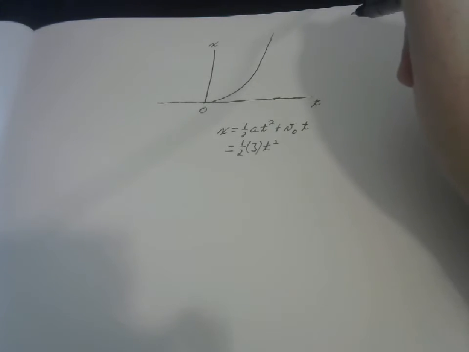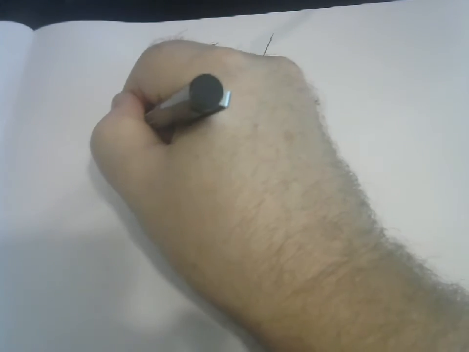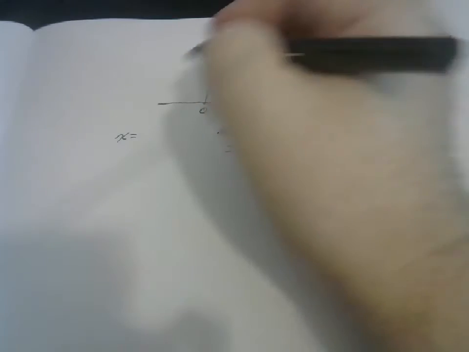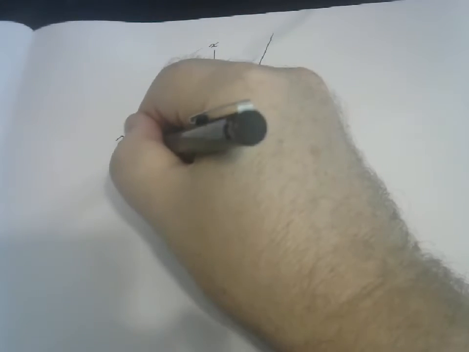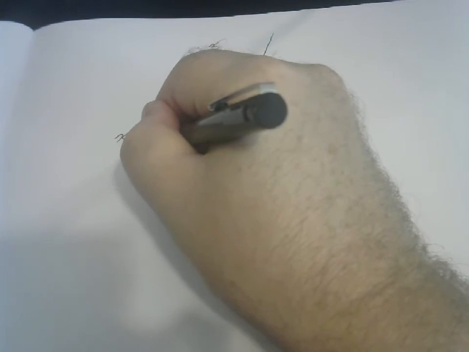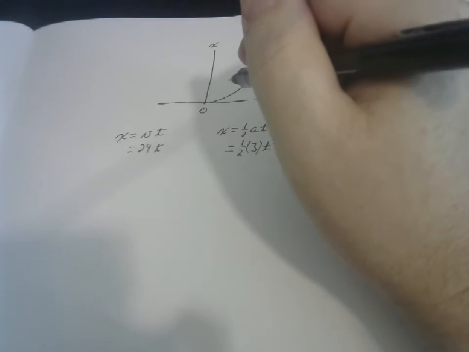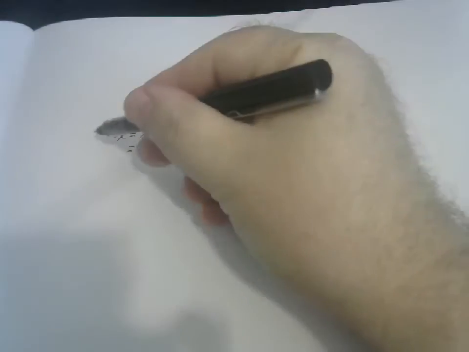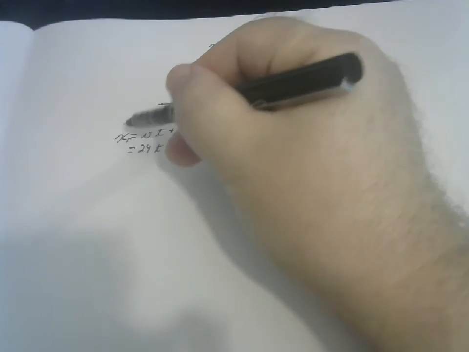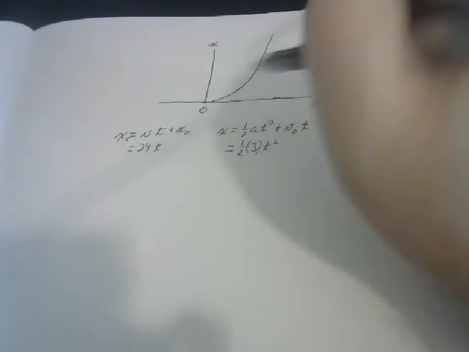Then I'll consider what the speeding car looks like. His equation equals vt. He's going at a constant velocity of 24 meters per second. And I'm going to change it so it's vt plus x sub naught. So instead of having the delta x over on the left, I'll have x final minus x initial, and I'll put the x initial over there.